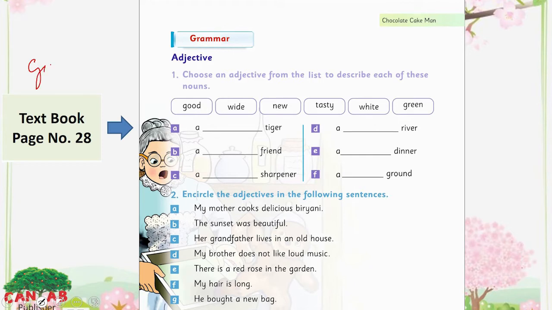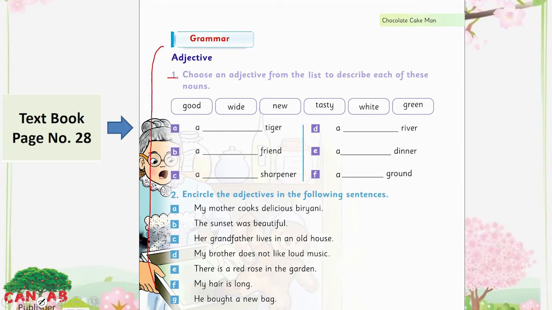Quality like good, color like red, and size is small or big. So adjectives tell you more about the noun. A noun can be anything: person, place or thing. So in today's lesson we are going to do the exercise of adjectives.